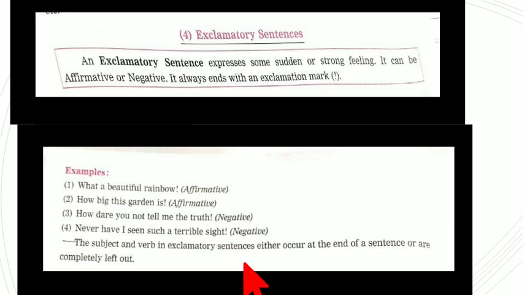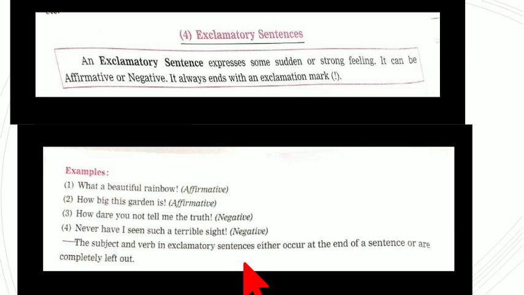Now, once again, we'll repeat it. That means all the four forms of the sentences. Assertive sentence will end with a full stop. Imperative sentence will also end with a full stop. Interrogative sentence will end with a question mark.